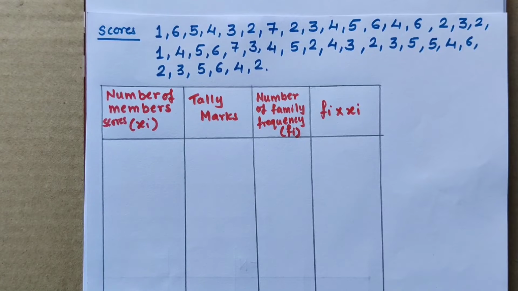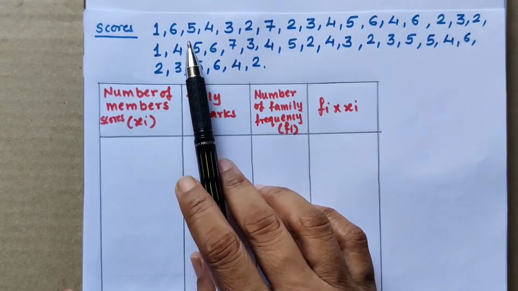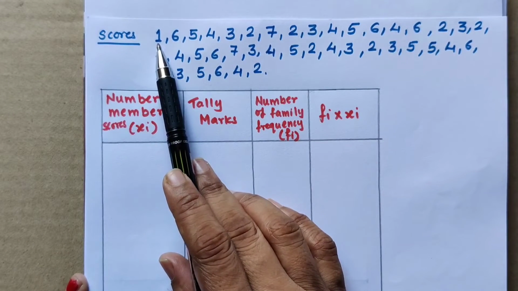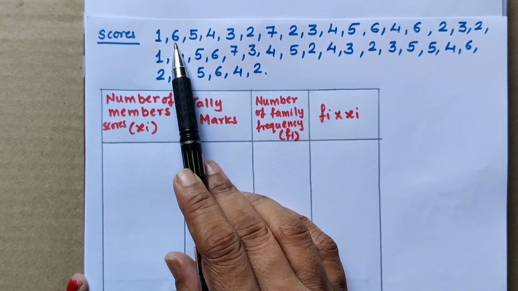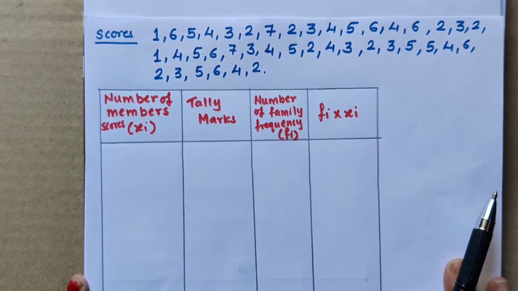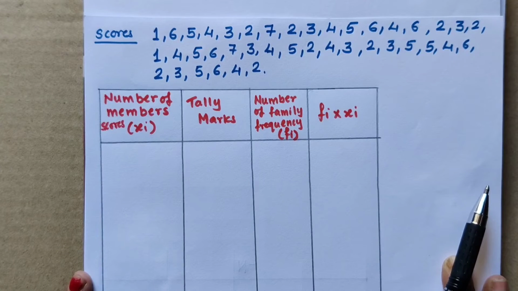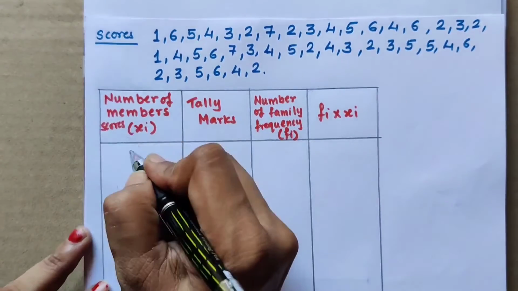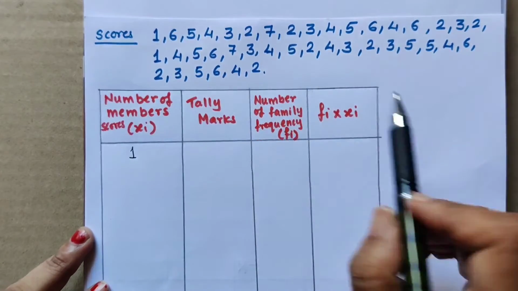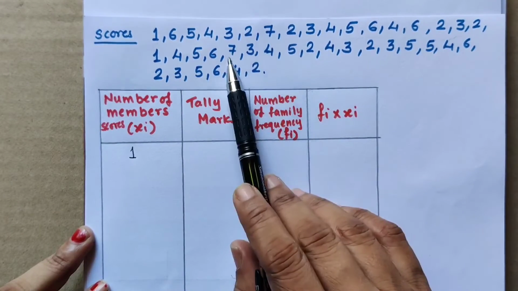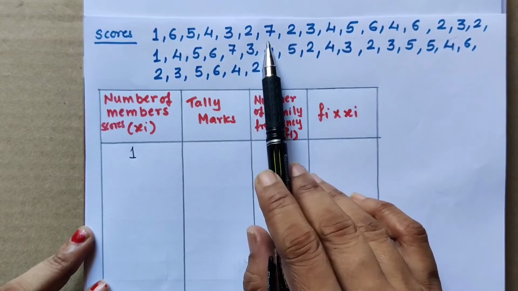Now let us see what should be written in the first column. The number of family members is given here. In the first family there is one member, in the second family there are 6 members, in the third family 5 members, and so on. The smallest is 1, so we start from 1. The greatest number is 7, and there is no number greater than 7.